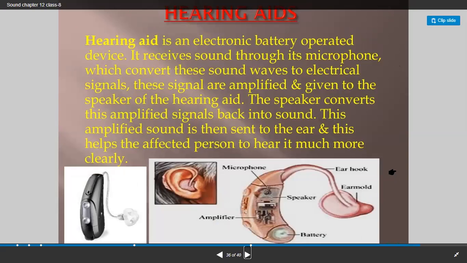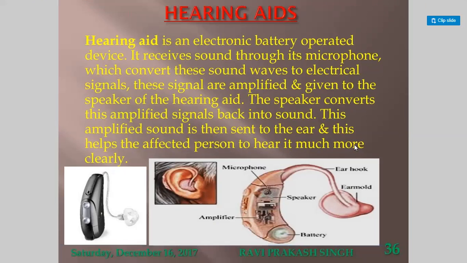What is meant by hearing aids? A hearing aid is an electronic battery operated device. It receives sound through its microphone, which converts these sound waves to electrical signals. These signals are amplified and given to the speaker of the hearing aid. The speaker converts these amplified signals back into sound. This amplified sound is then sent to the ear, and this helps the affected person to hear much more clearly. That is the use of a hearing aid.